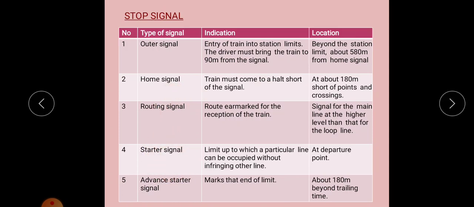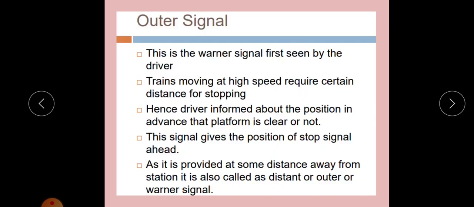And the starter signal indicates the limit up to which a particular line can be occupied without infringing on another line. That is, if the train has to start, the line beyond that track should be cleared. That is the function of the starter signal, and it is located at the departure point. The advanced starter signal marks the end of that limit, about 180 meters beyond the trailing points. So these are the different types of stop signal. We can discuss them in detail.